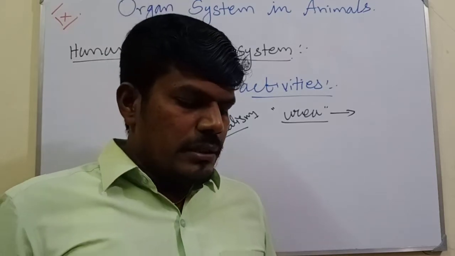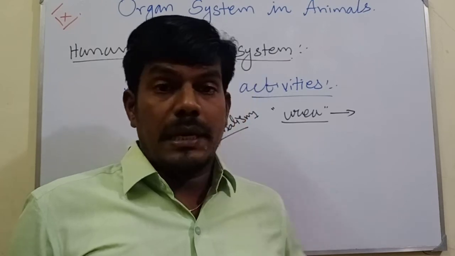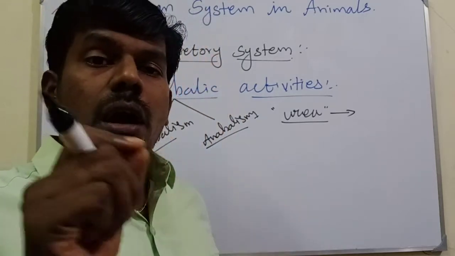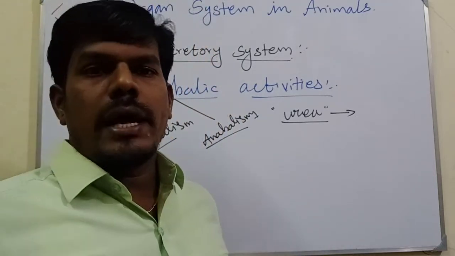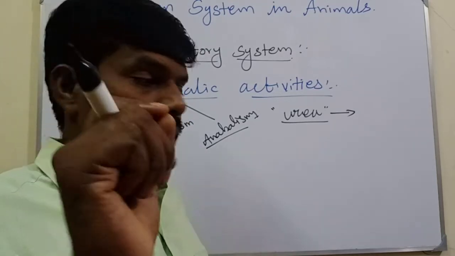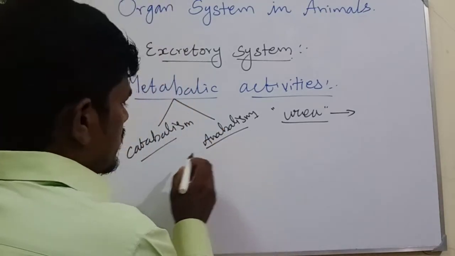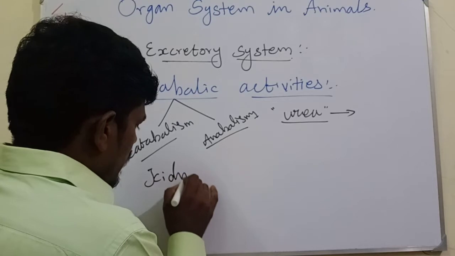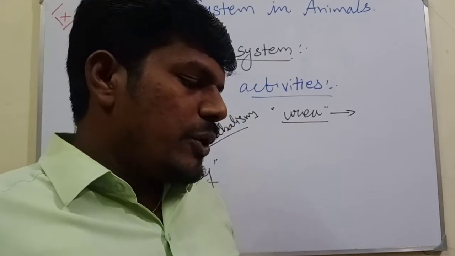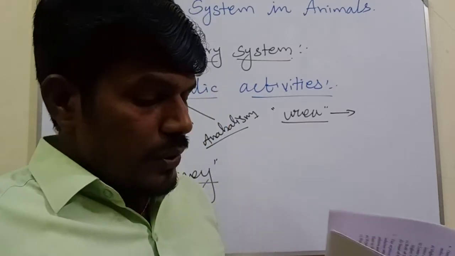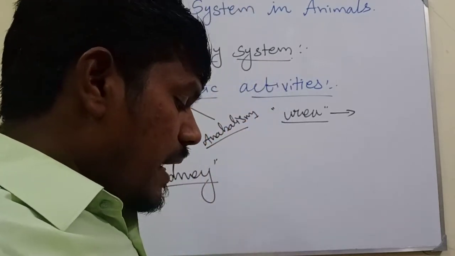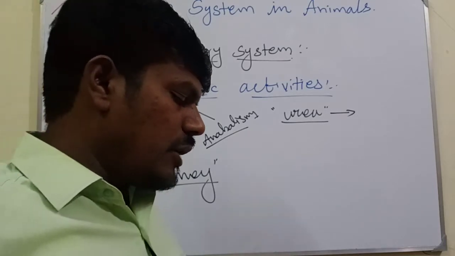The human excretory system consists of a pair of kidneys. So which organs are responsible for the human excretory system? If asked like that, you are right: the kidney. The kidney is the human excretory organ which produces urine, and a pair of ureters conduct the urine from the kidney to the urinary